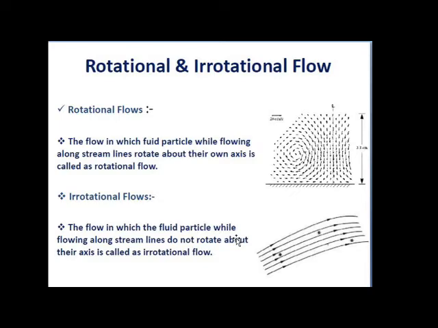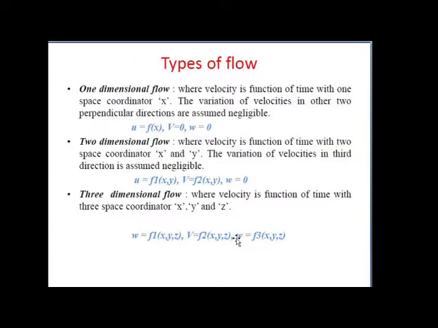Then such a type of flow is called an irrotational flow. Okay, this is the difference between rotational and irrotational flow. Now our last type of flow is one dimensional, two dimensional and three dimensional flow.